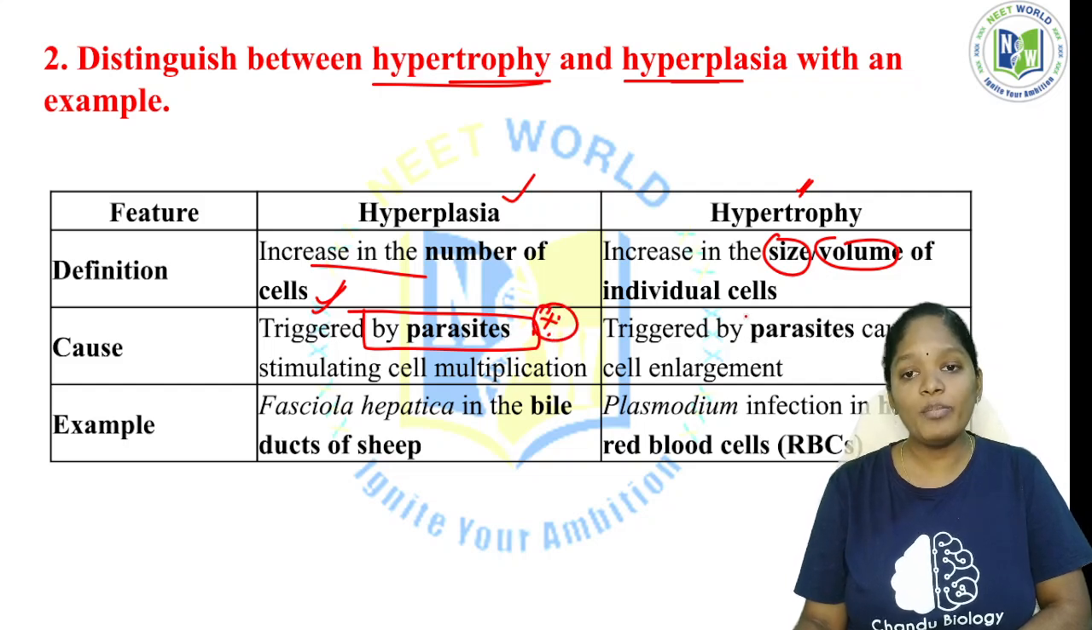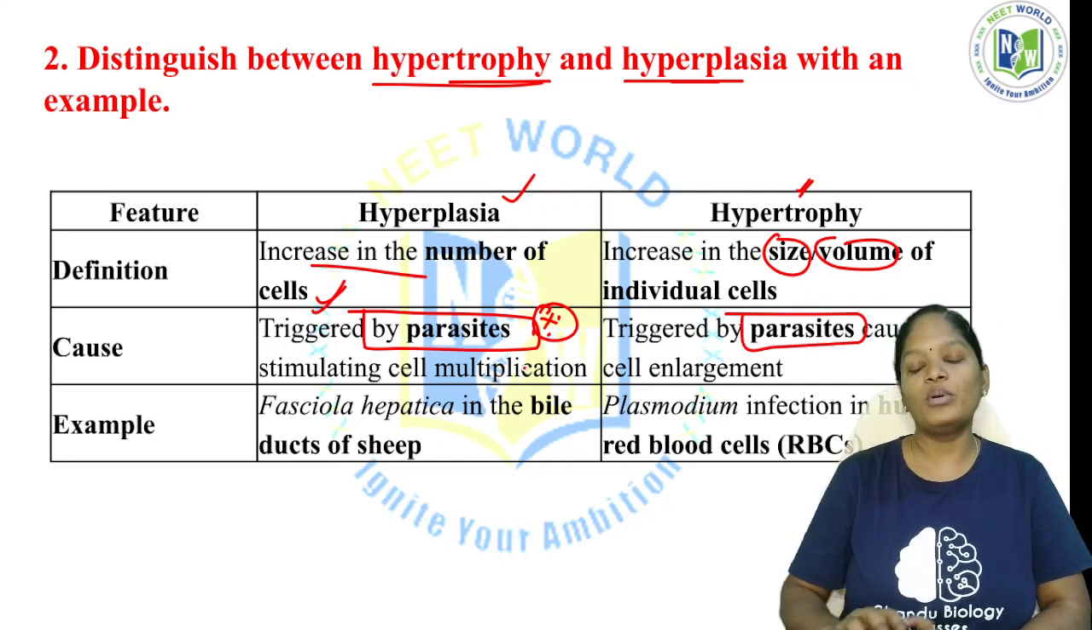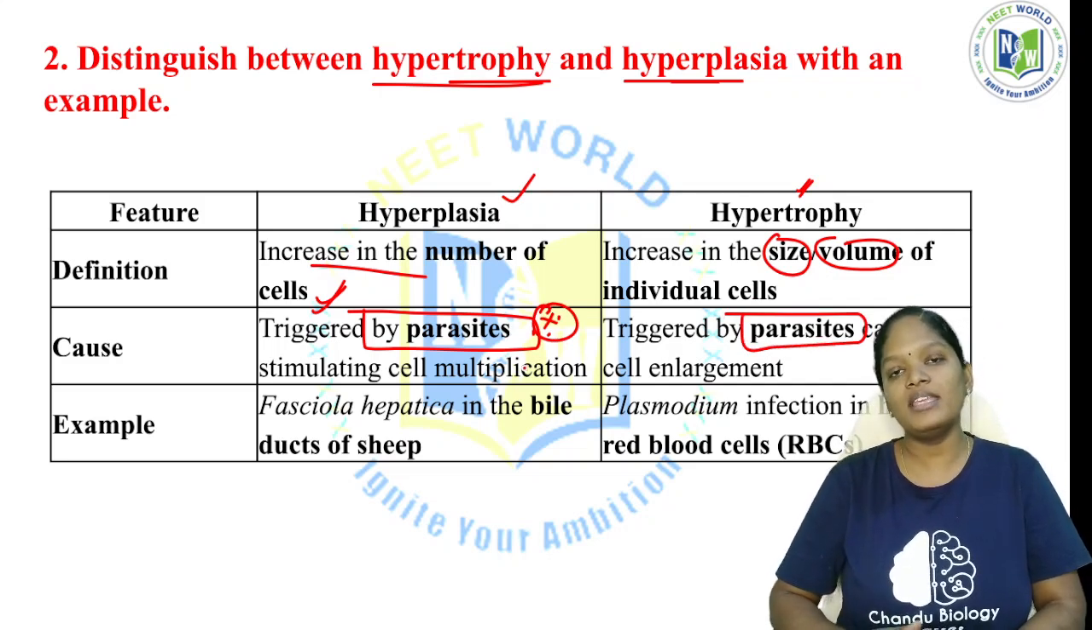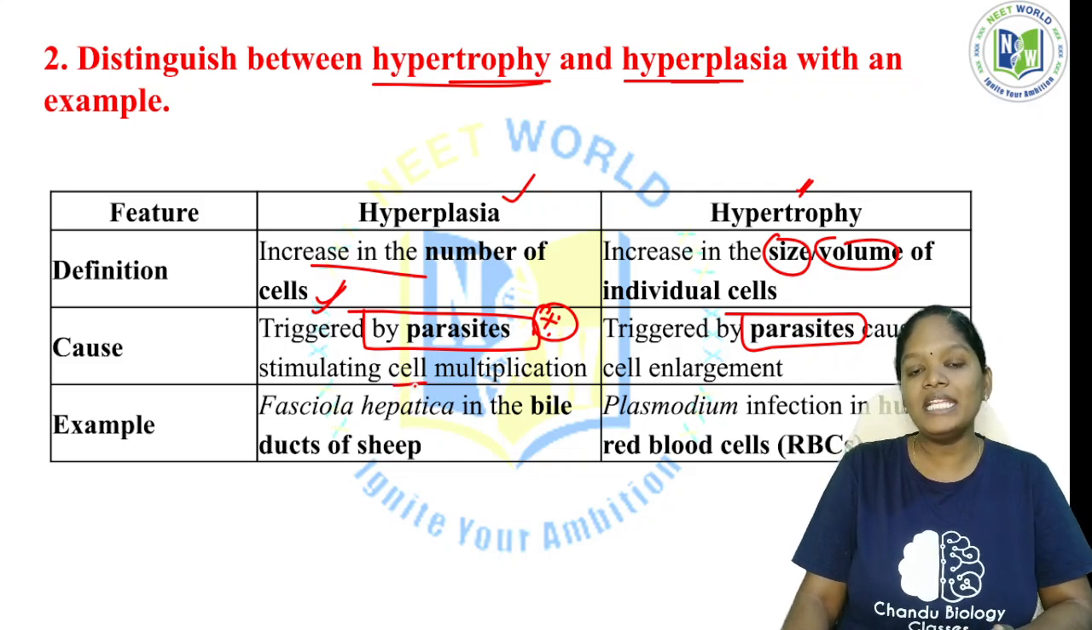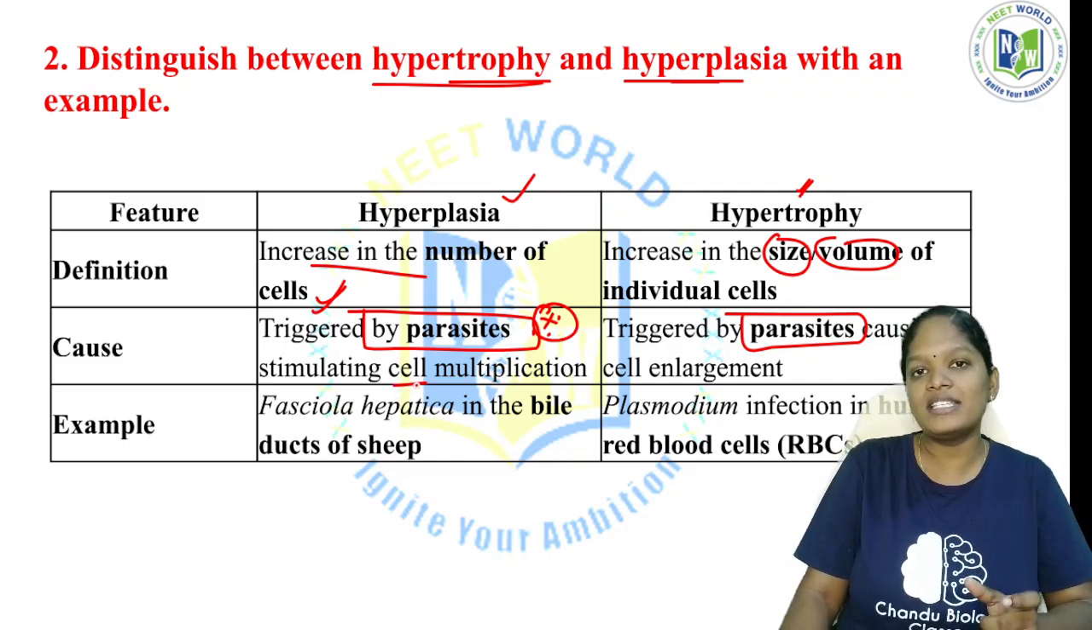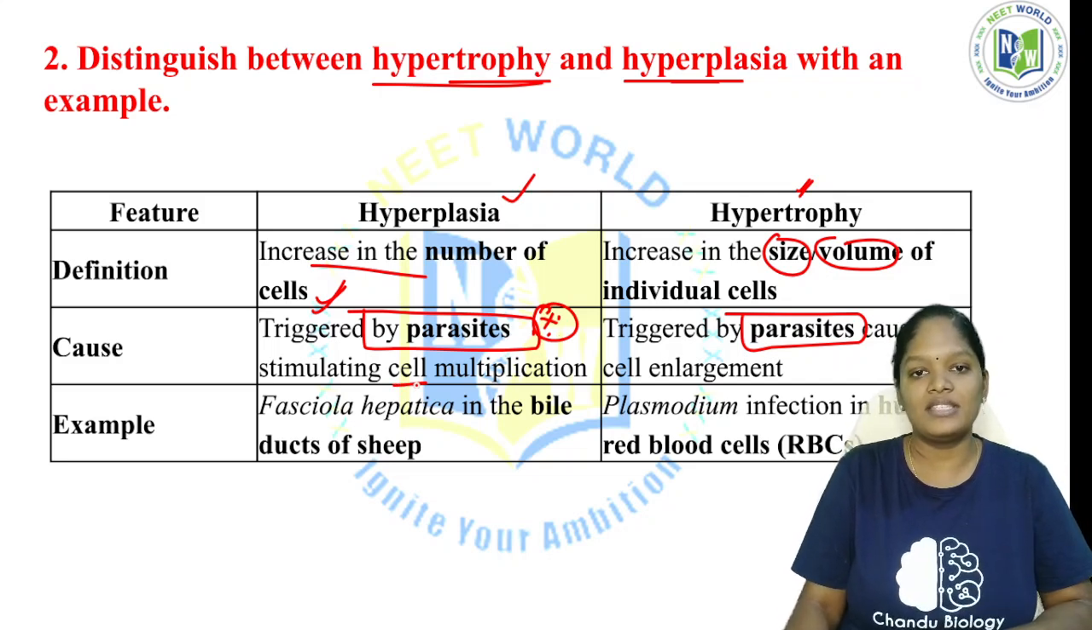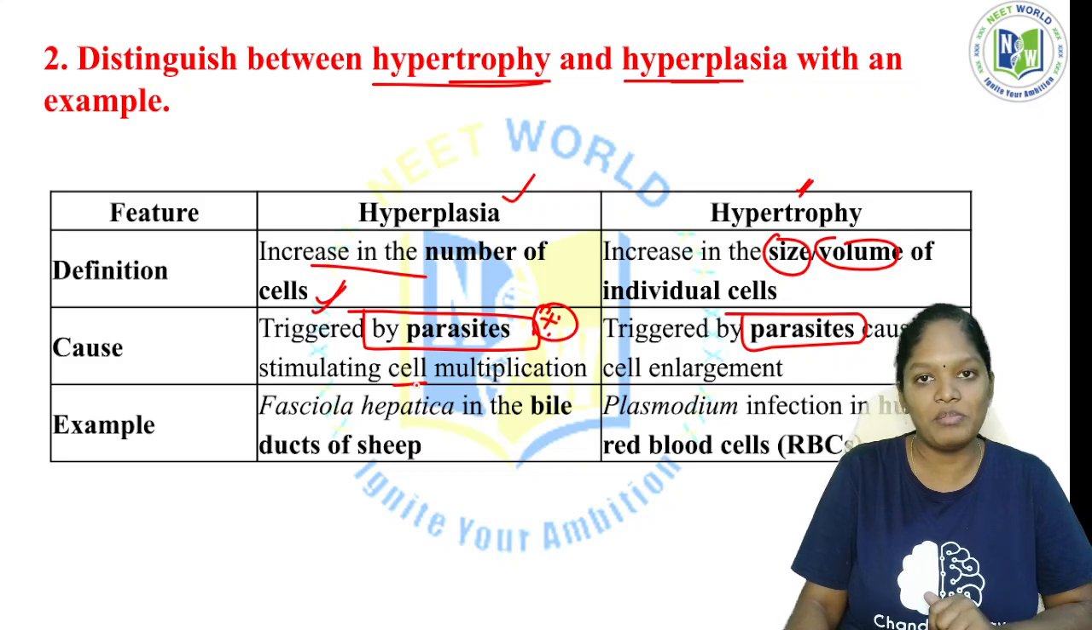This hypertrophy is also triggered by the parasites. So the causes of both hyperplasia and hypertrophy will be similar. Both are triggered by the parasite, and as it is triggered by the parasite, it stimulates cell multiplication. As a result, the number of cells increases. That condition is called hyperplasia.